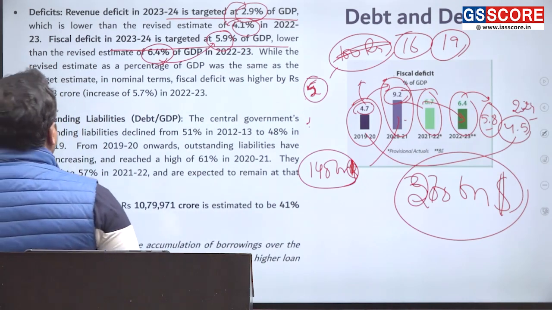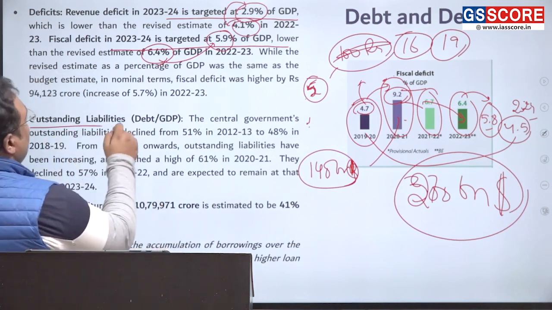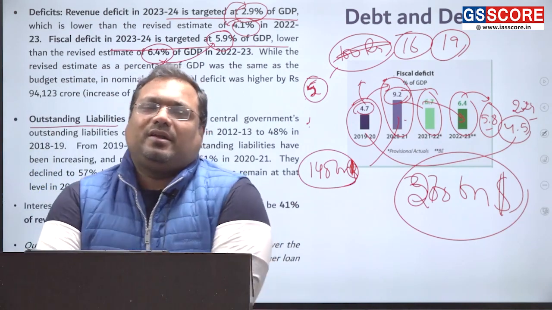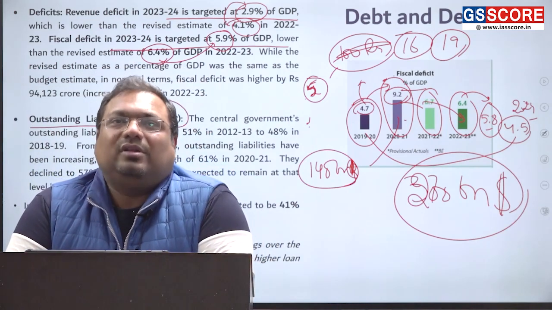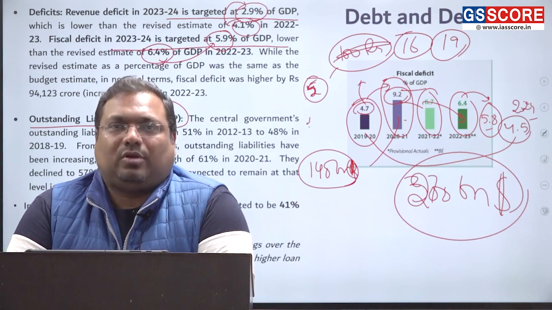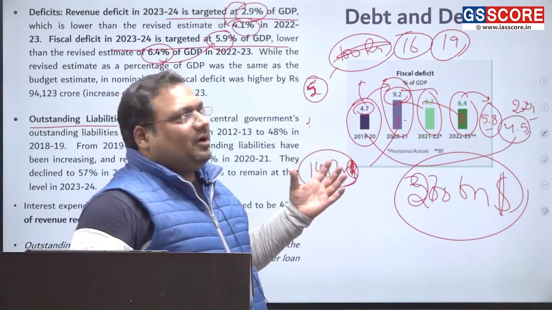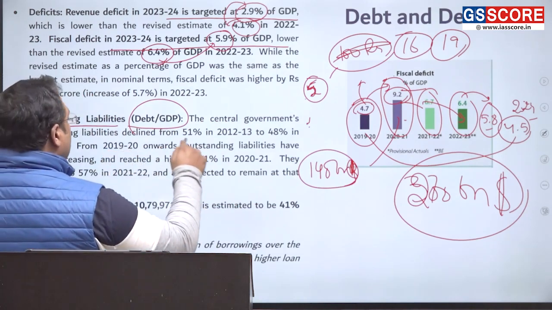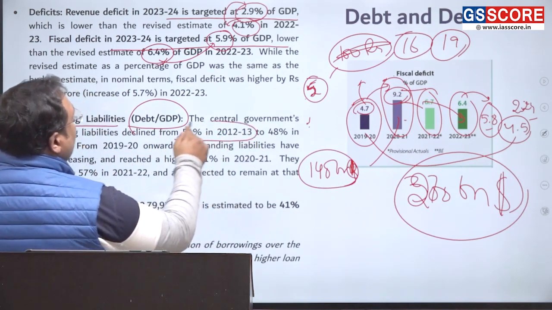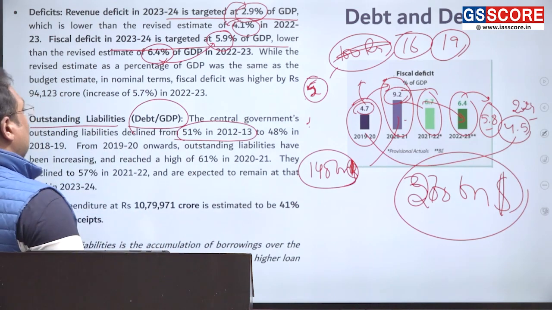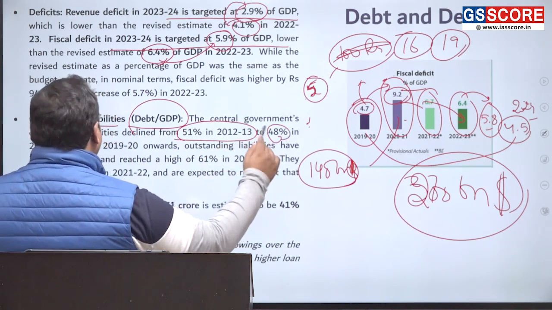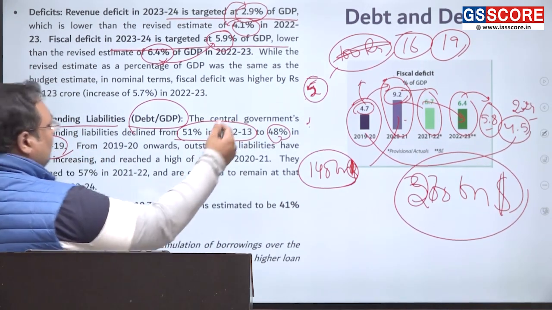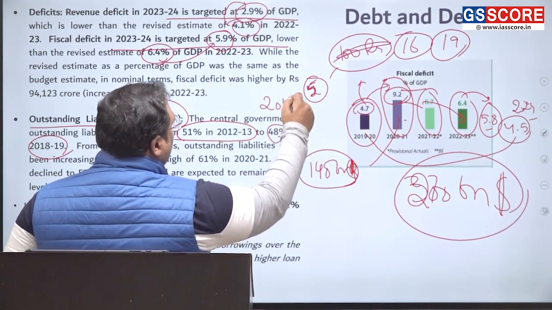Okay. Now, outstanding liabilities, which is same as the debt to GDP ratio. अभी तक हम बात कर रहे थे बजट घाटे की, अब हम बात करेंगे टोटल सरकार के ऊपर कितना लोन है. What is the total liability of the government? The total liability of the government was about 51% in 2012-13. And it reduced to 48% in 2018-19. It was in fact 46% in 2016-17, I remember.